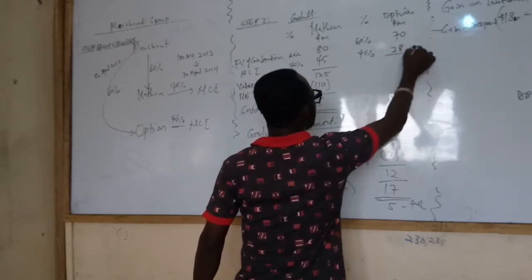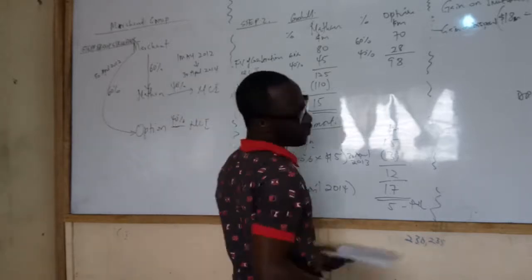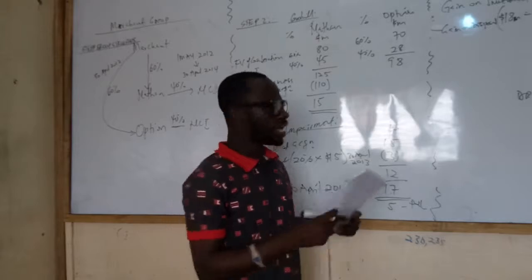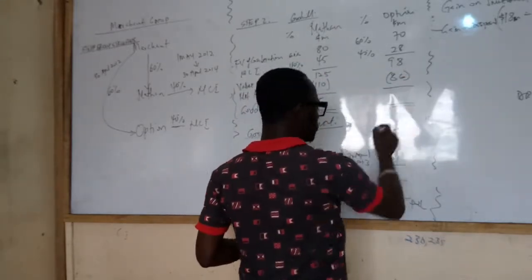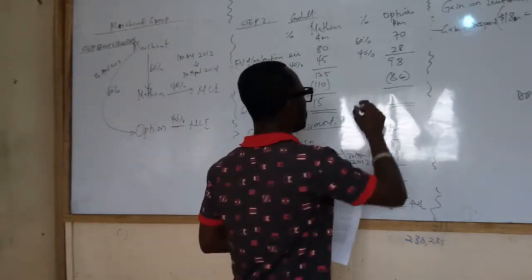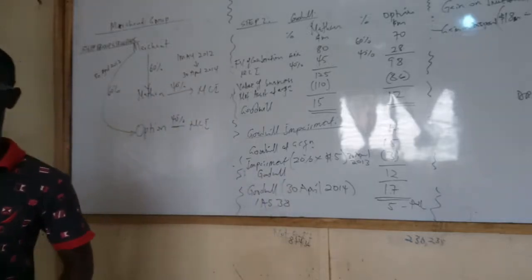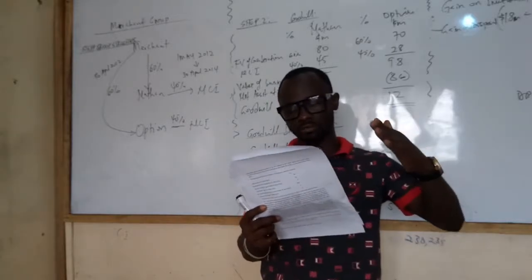We add the two, it gives us 98. The fair value of net assets at acquisition was 86. We subtract. What will be the goodwill? 12. Good. So that is the goodwill in Option. So that is the first part of the question.